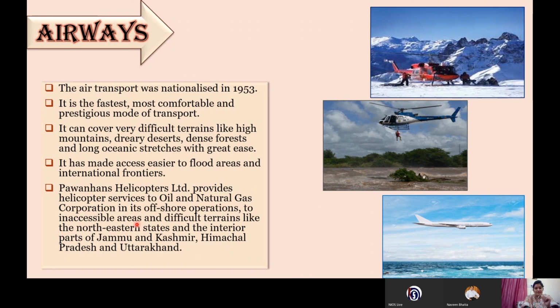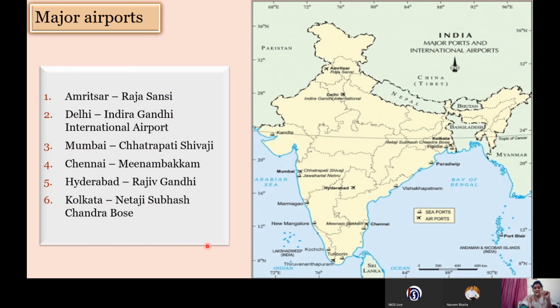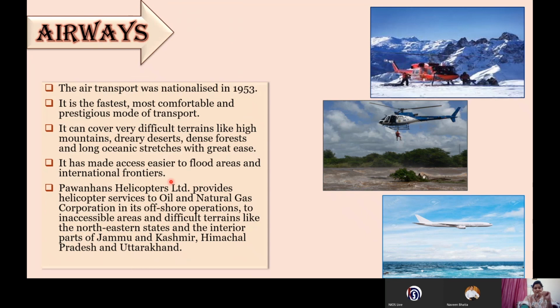Apart from that, it easily reaches those areas which have difficult terrain, especially in the northeastern states. If you see the northeastern states on the map of India, they are almost all covered by the Himalayan region high mountains. So in these areas, the government is providing these airways services to common people also. Somewhere they are providing it at cheaper rates. So this is the importance of airways we have discussed.